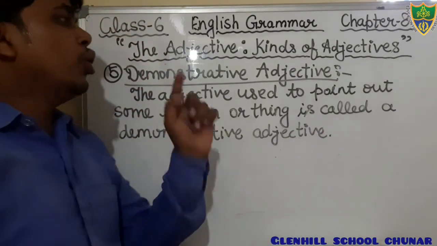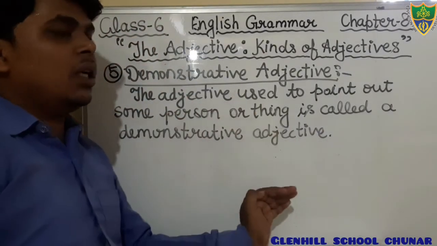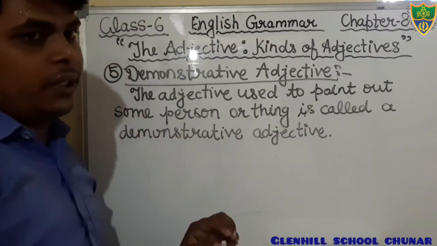The adjective used to point out some person or thing is called a demonstrative adjective.